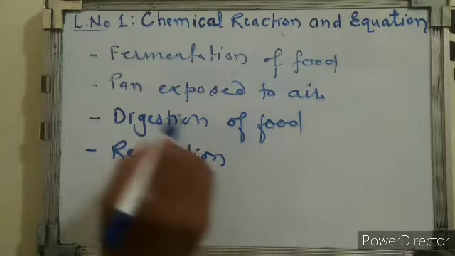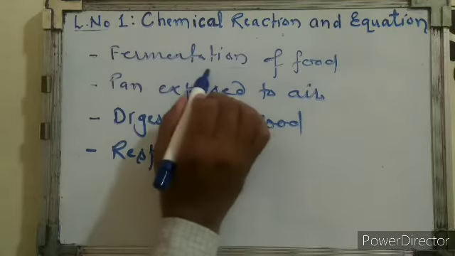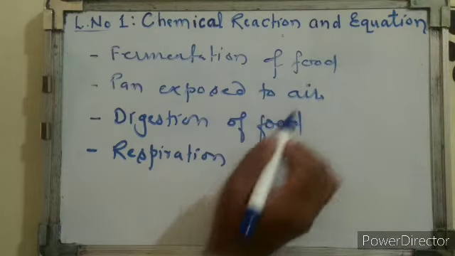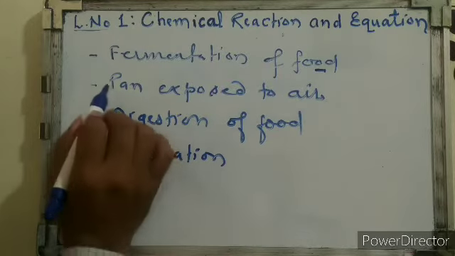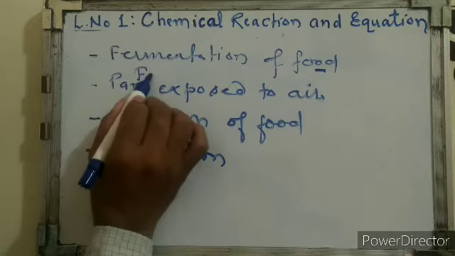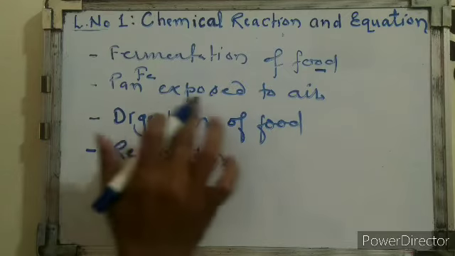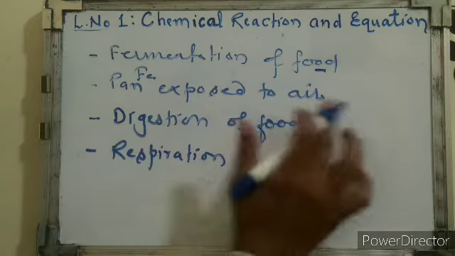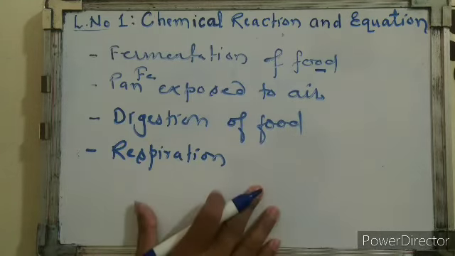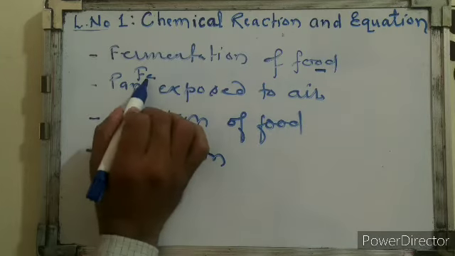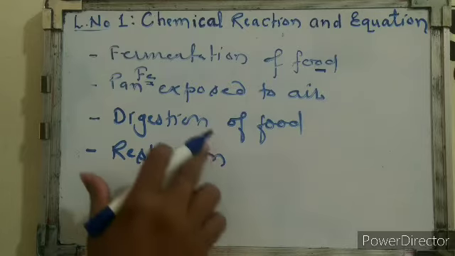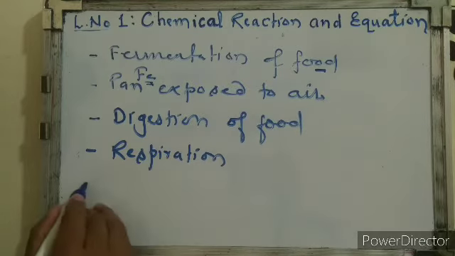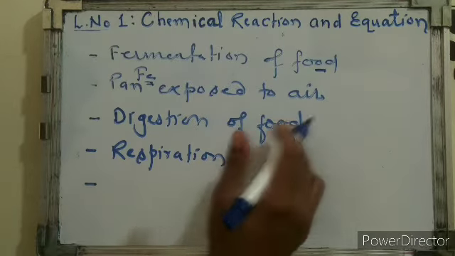During a chemical reaction, what happens? During the fermentation process, there is the formation of alcohol. The product is very different from the reactant. When an iron pan, Fe stands for iron, is exposed to air, it converts into iron oxide. Iron oxide is very different from iron. The properties are different.